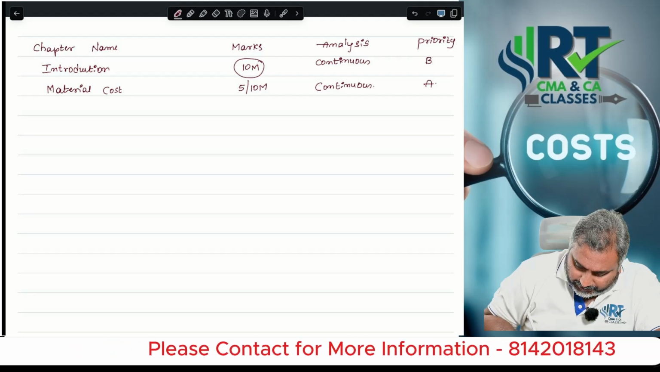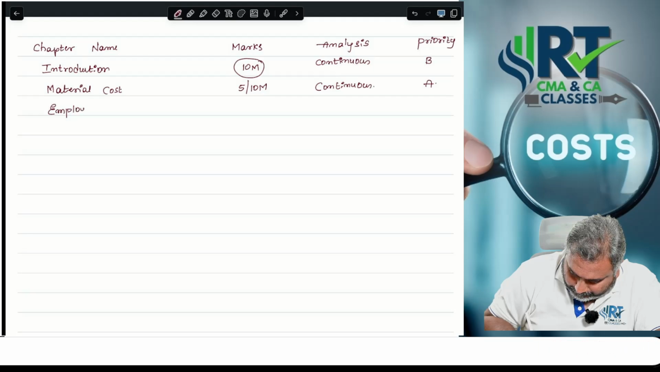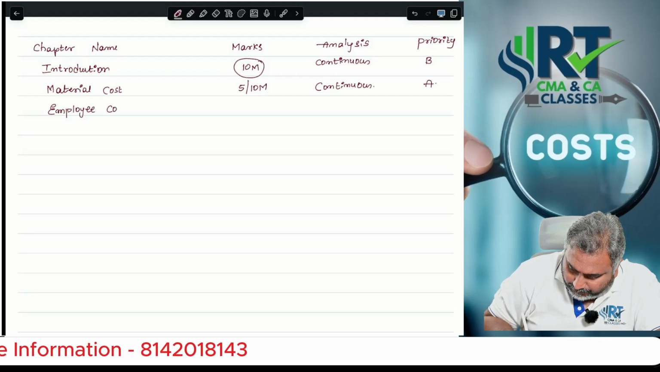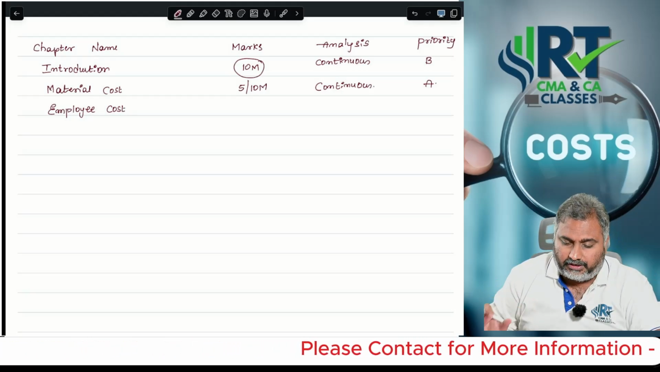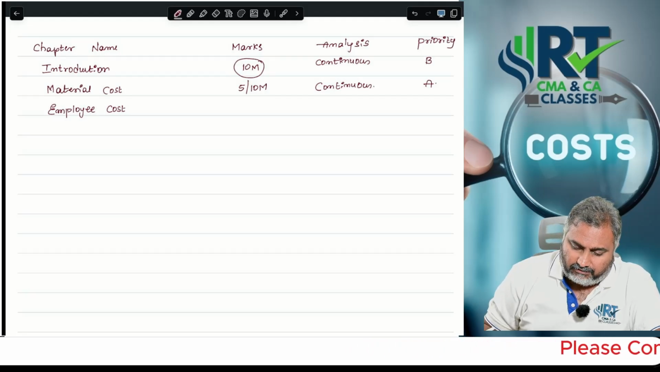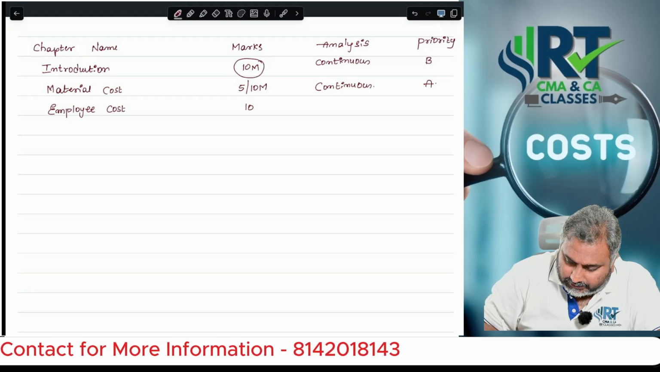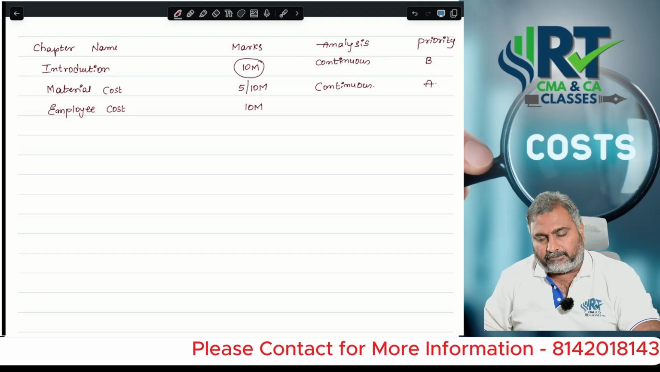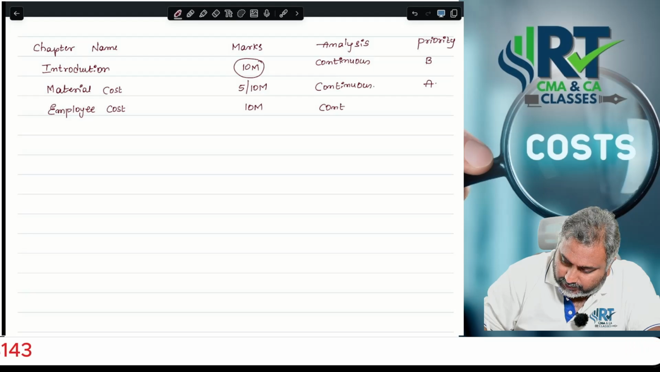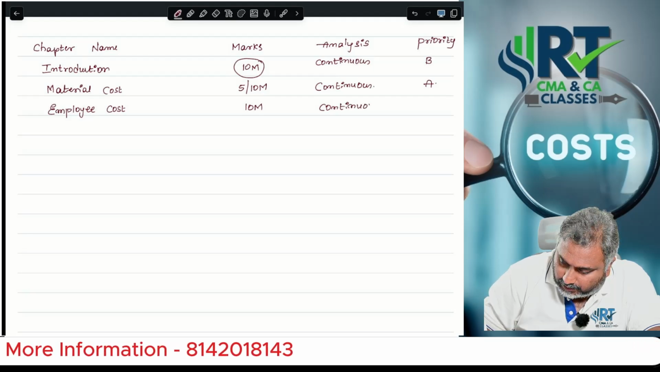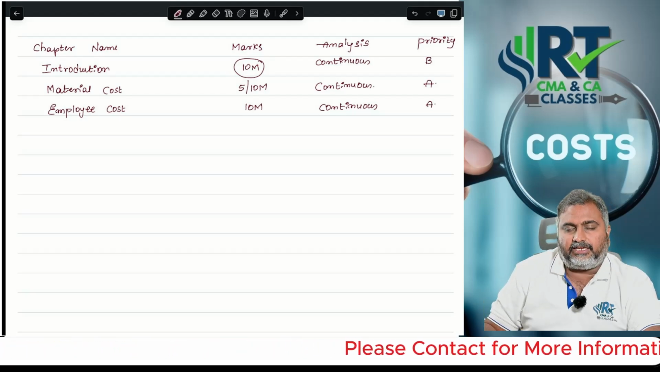And the third chapter, if you consider, that is employee cost. Sir, what is the average marks you can expect from this particular chapter? I can expect 10 marks from this chapter, and they focus on questions from this chapter also on a continuous basis. I will consider this also a category chapter.